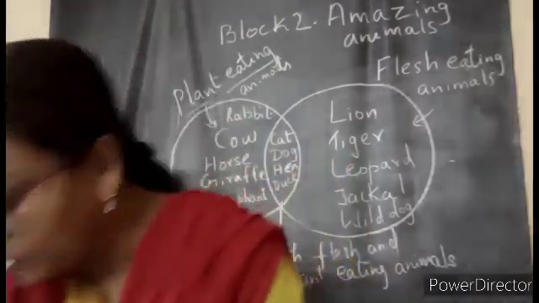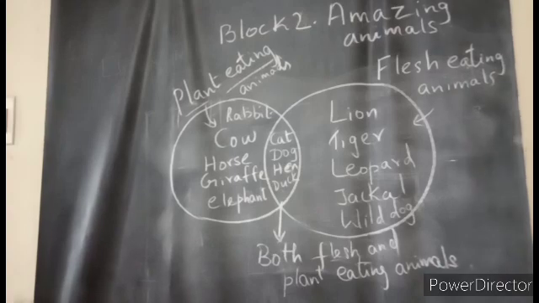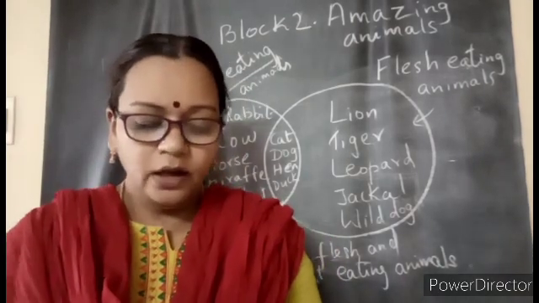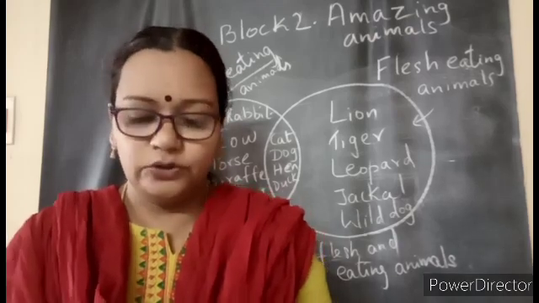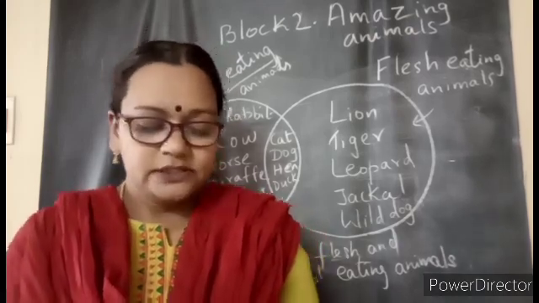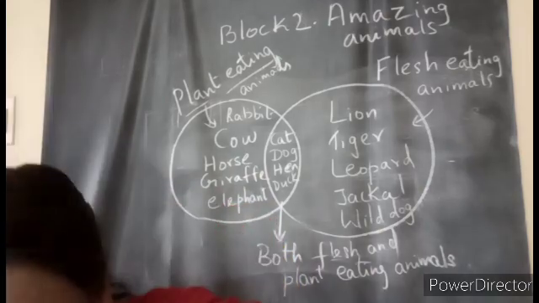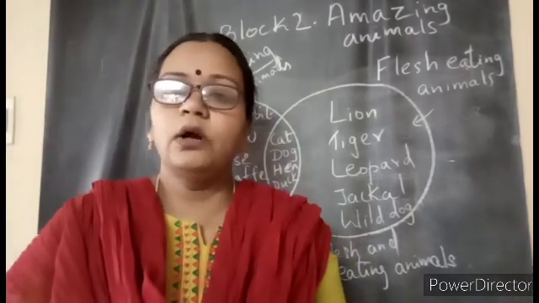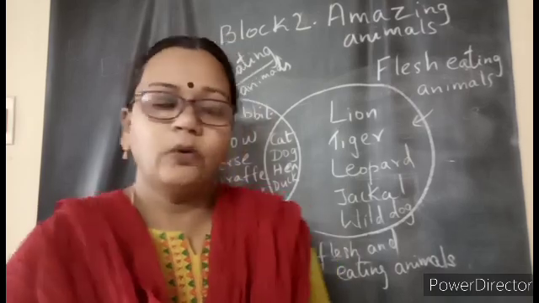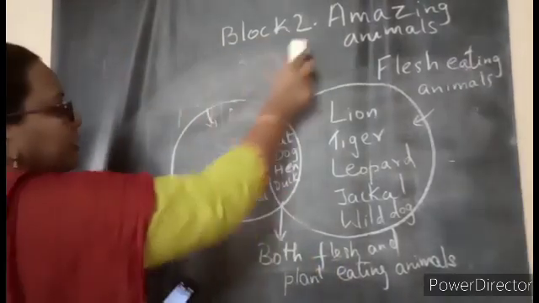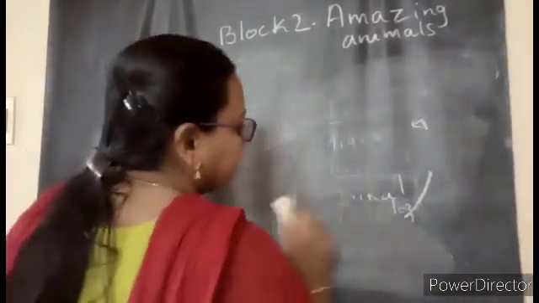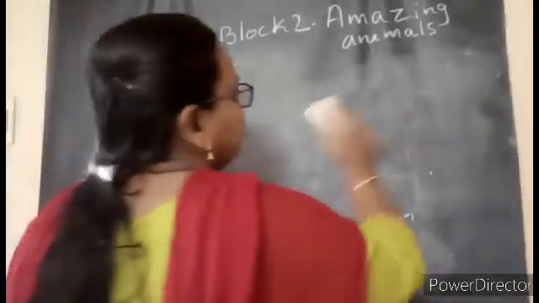Now take out your workbook, children. In your workbook, it is page number 16, and the topic, food animals eat, S3, we are doing today. Write the date, children. See what they are asking you. The first question is, what do animals eat? What type of food do they eat? Shall we write that? Everybody open your workbook, keep it ready, and take the pencil.